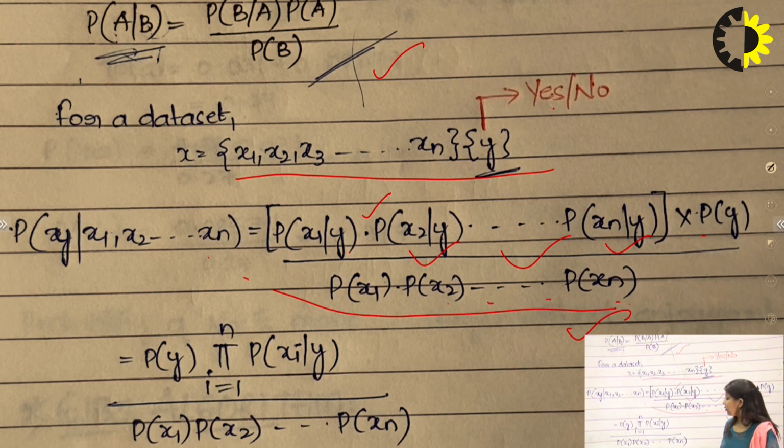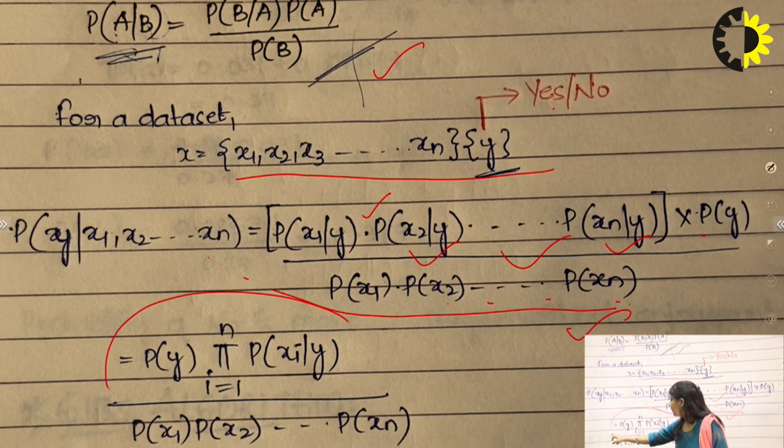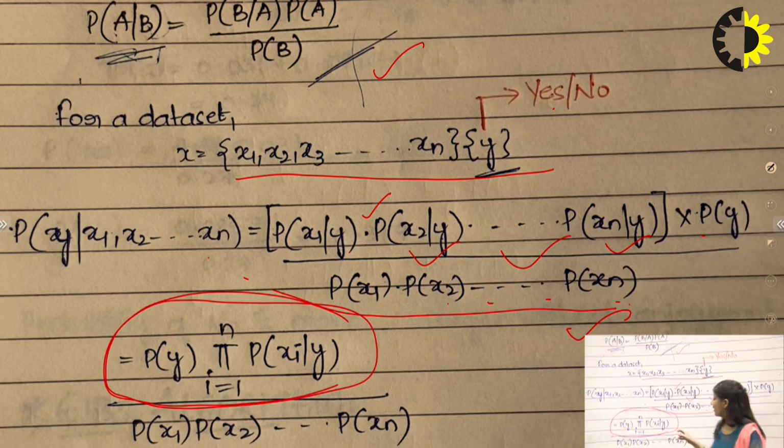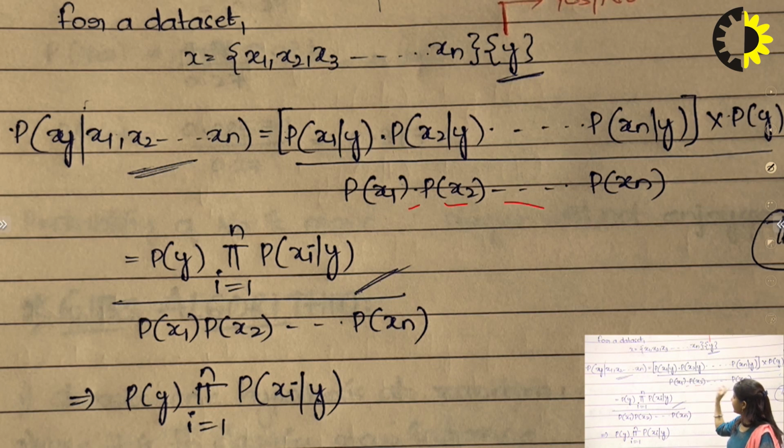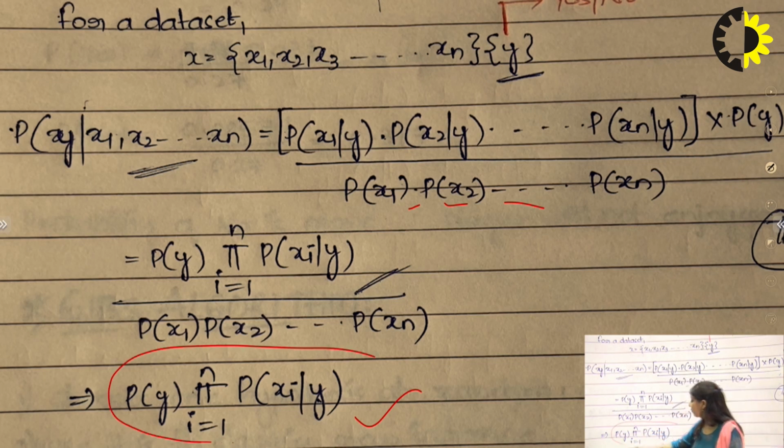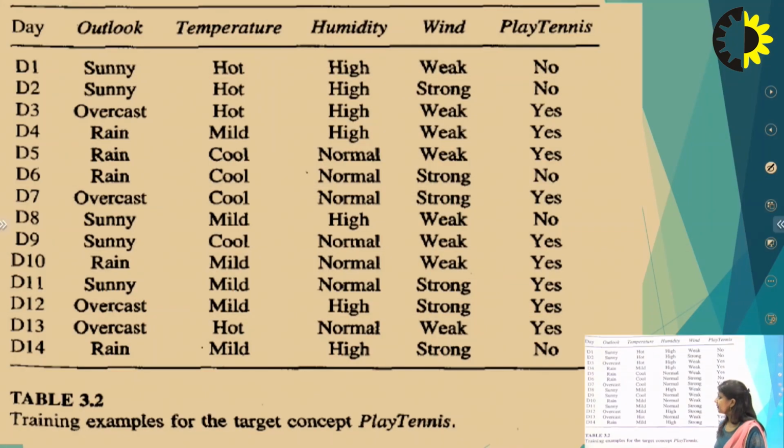This is the Bayesian theorem, and we apply the product over i equal to 1 to n of P(xi given y), and divide by P(x1, x2, x3 up to xn). So multiply all these probabilities, and when we apply maximum posterior probability, this denominator value will be removed. We just have to find the maximum hypothesis, not the final classification.